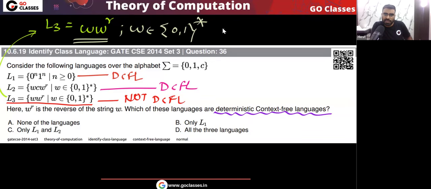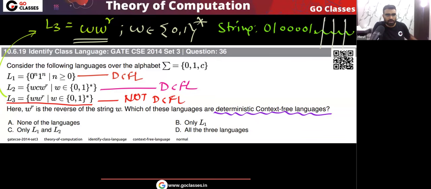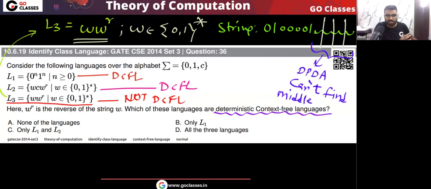Here actually the problem is that DPDA cannot find the middle symbol. DPDA is deterministic. If you are giving some string, for example, let's assume some string, and this is the unknown part, now I don't know where the middle symbol will be. Will it be here? Will it be here? So the point is that DPDA can't find the middle. That is the reason this language is not DCFL, because DPDA cannot find out the middle symbol.